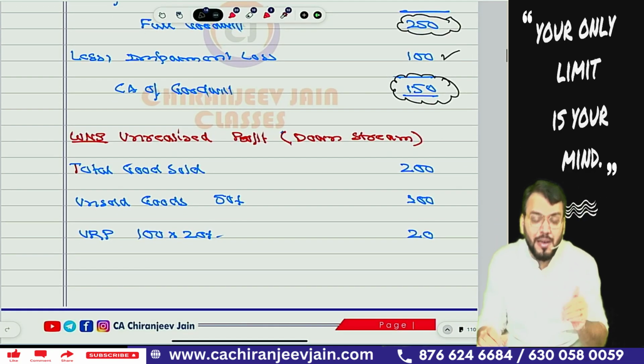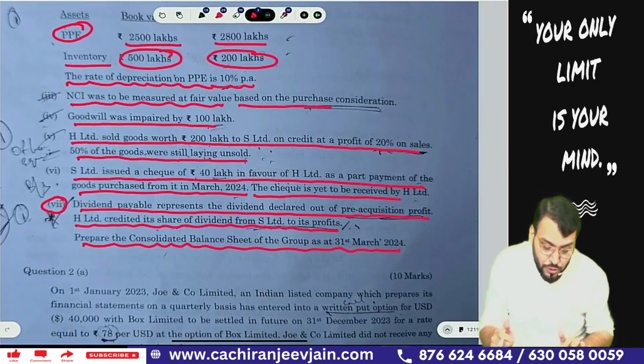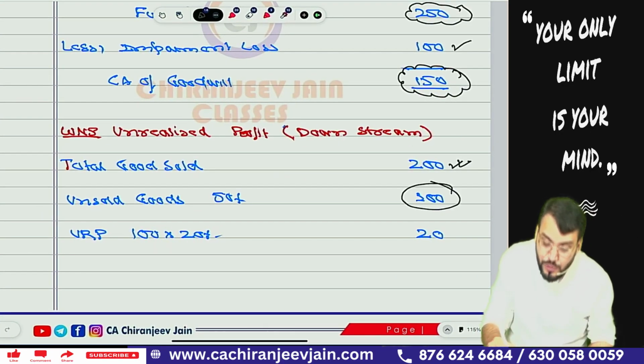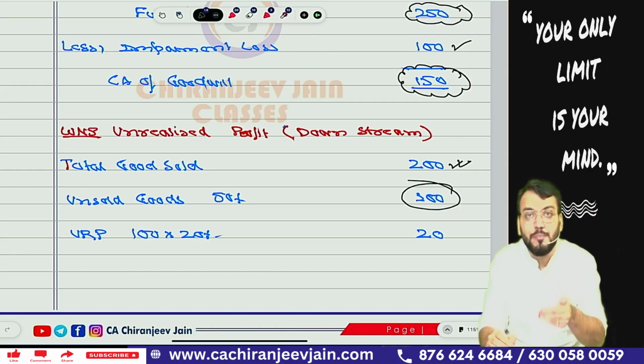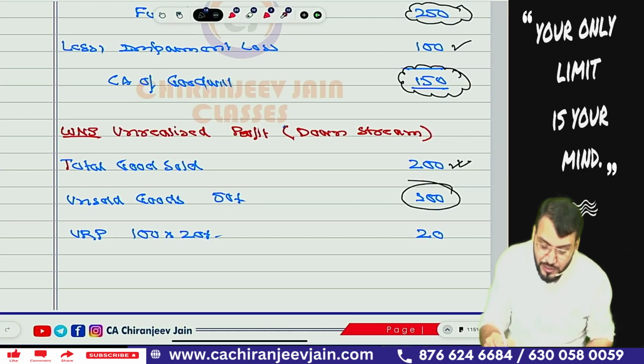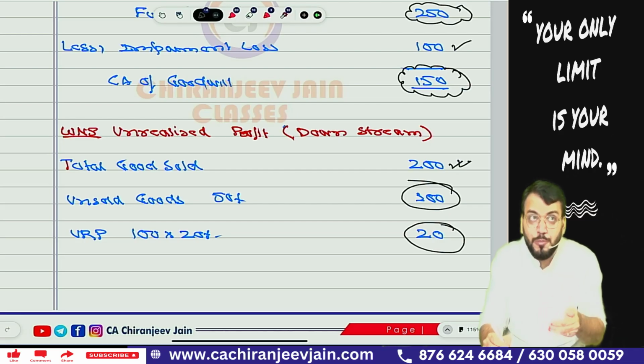Now we'll come to the next working note, that is unrealized profit. The unrealized profit for a downstream transaction. Downstream transaction means goods have been sold by the parent company to the subsidiary company. It has been given that total goods sold is 200 lakh, out of which 50% remain unsold. Unsold goods means 100 lakh, and the profit margin given is 20% on sales. So 20% of 100 means URP, unrealized profit, is 20. This unrealized profit of the parent company will be directly adjusted with other equity, that is retained earnings, when we do that calculation.